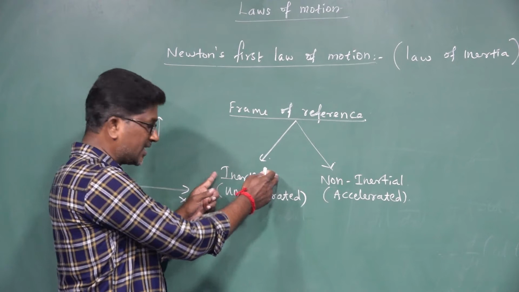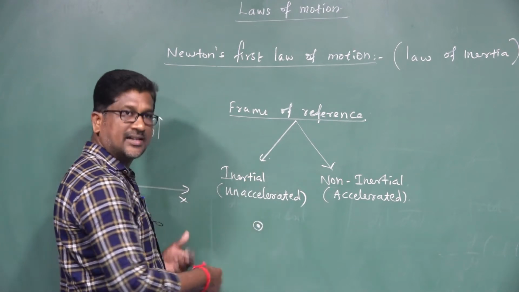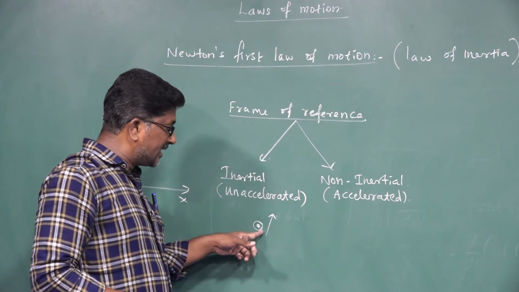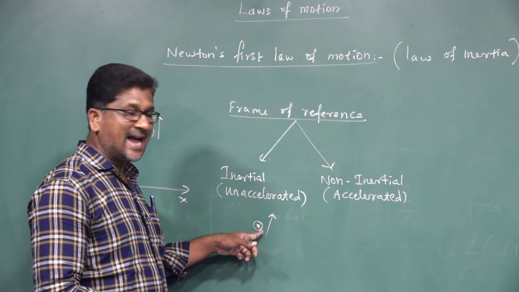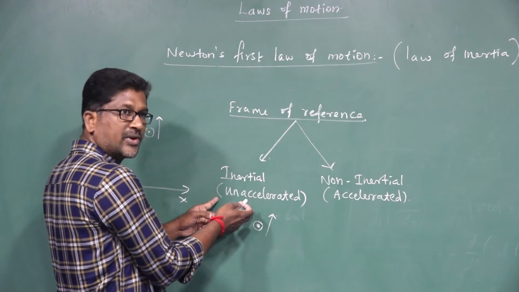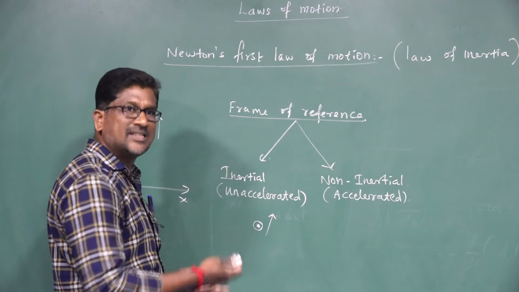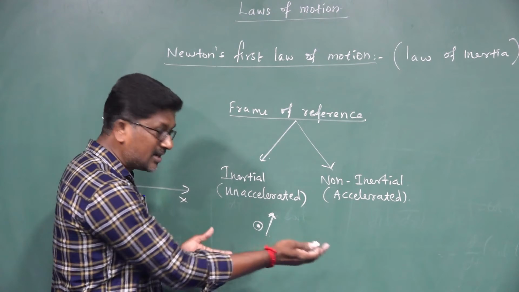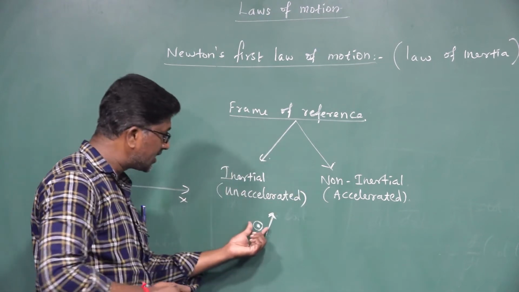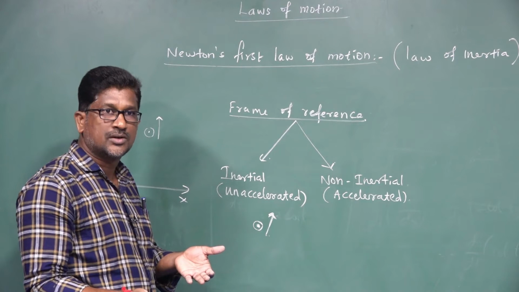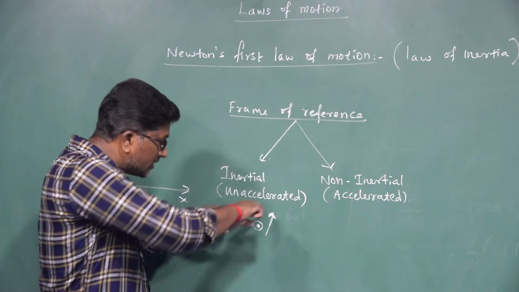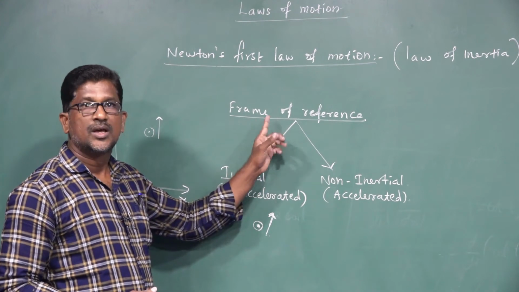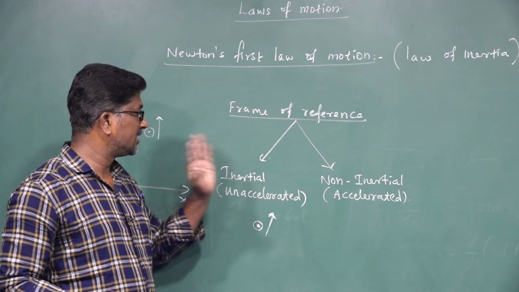In this frame of reference, the object remains at rest or in uniform motion along a straight line, unless any external force is acting on it. In the inertial frame of reference, if the object is at rest, it remains at rest. If the object is in motion, it remains in motion, unless any external force is acting on it. Here the object obeys Newton's law, so that is why that frame is called the inertial frame of reference. A frame of reference which obeys Newton's laws is called inertial frame of reference.